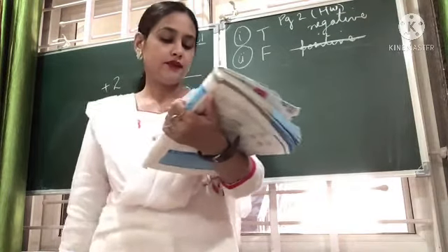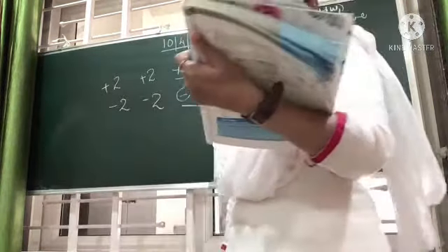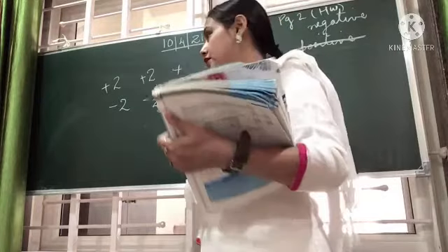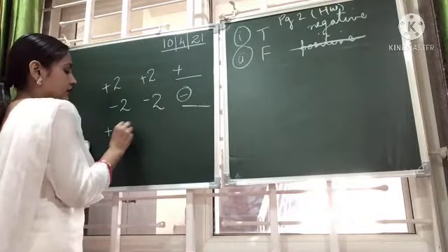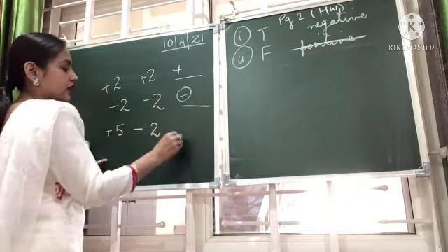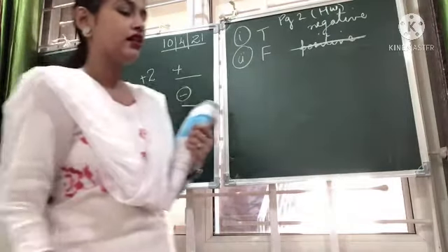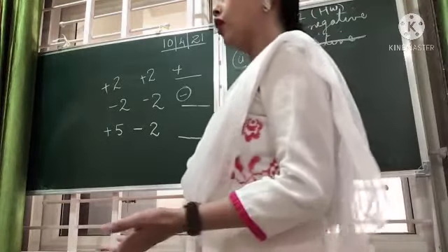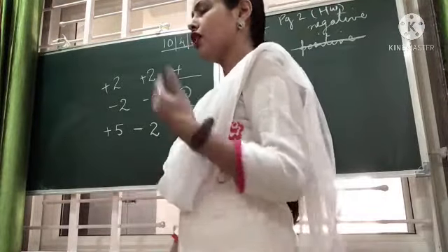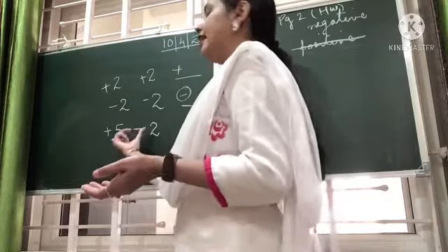Then the third one, when a positive and a negative integer is added, then the answer is what? Positive or negative or both? Or always positive or always negative? It depends, beta.